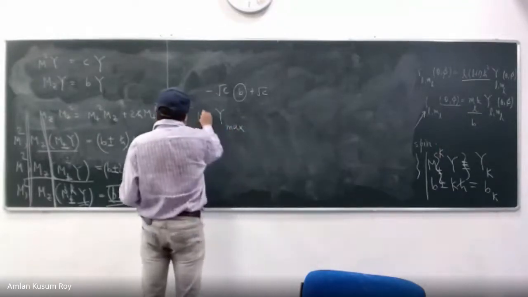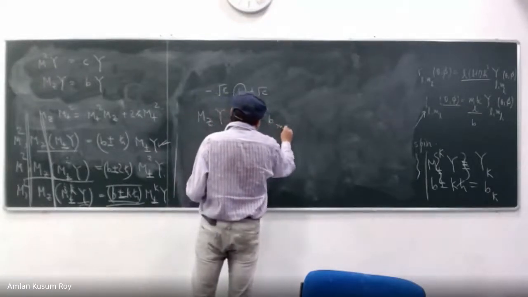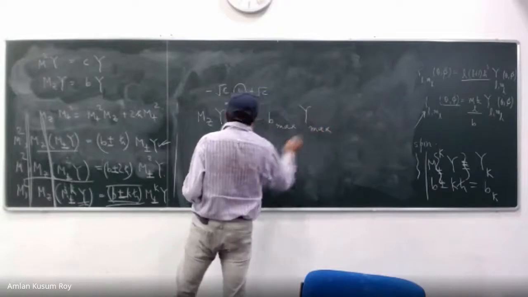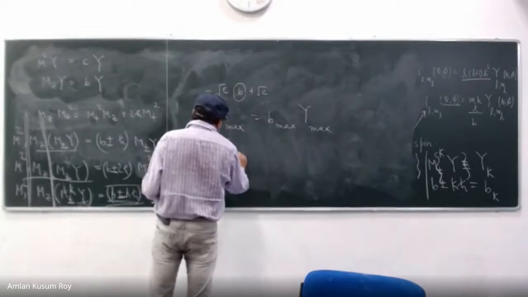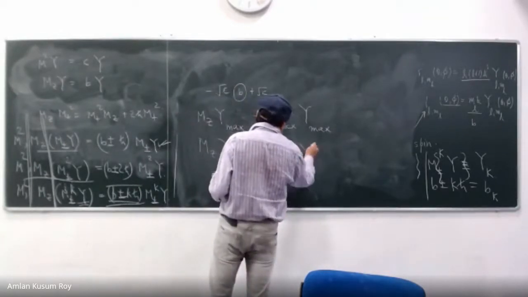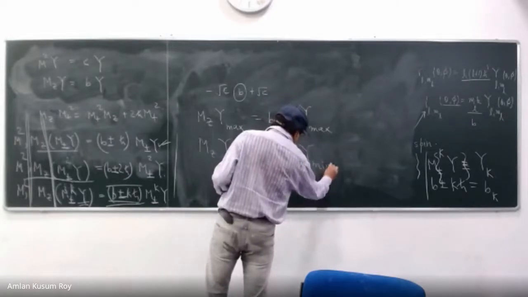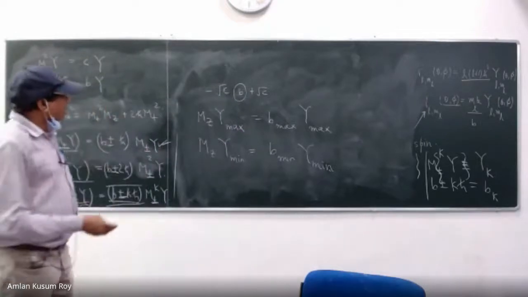max. So I can write MZ Y max is equal to B max Y max, and MZ Y min is equal to B min Y min. Right? So I can write that.